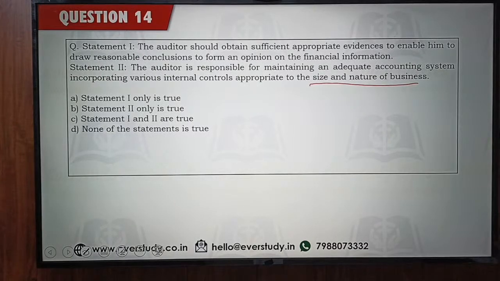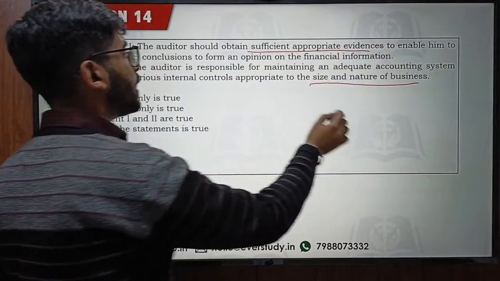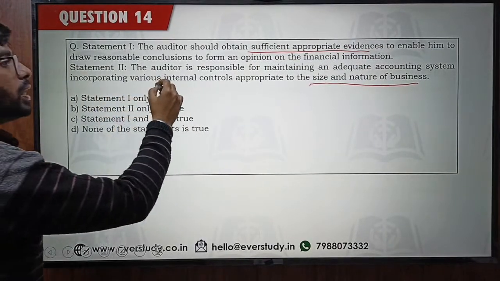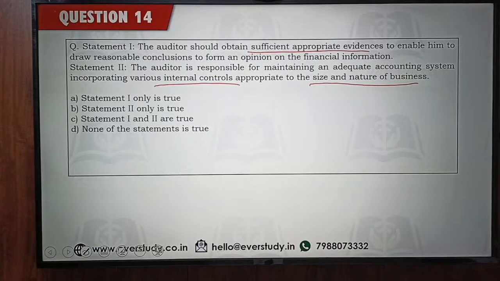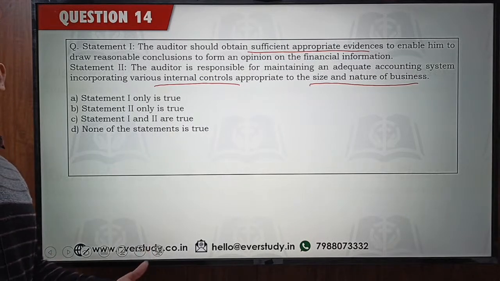So the first statement is about obtaining sufficient and appropriate audit evidence, and the second one is about your internal controls. Auditor has some responsibilities. He has to perform certain duties while conducting an audit. So you have to find out.